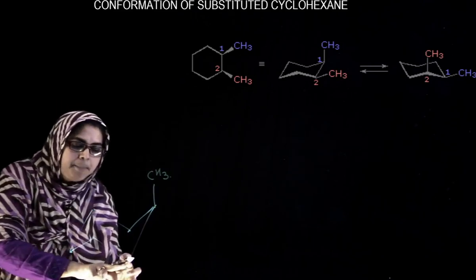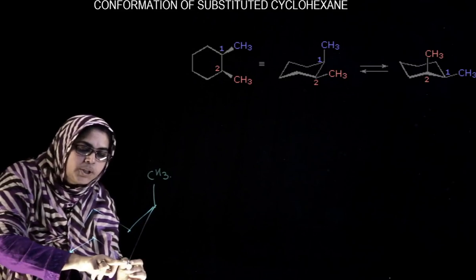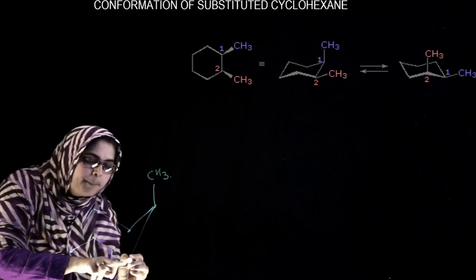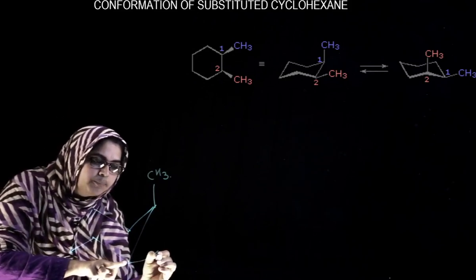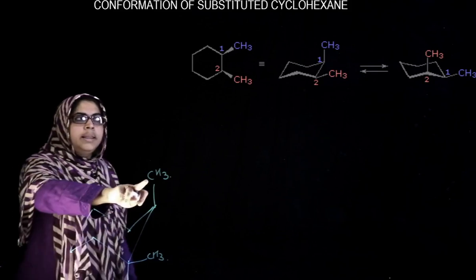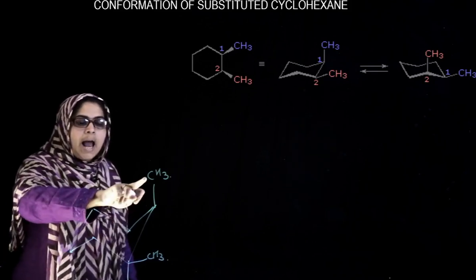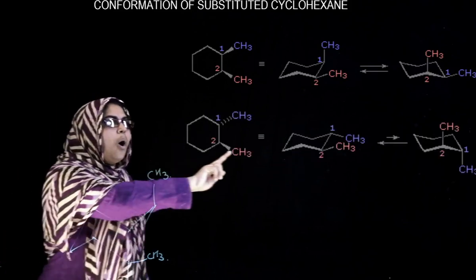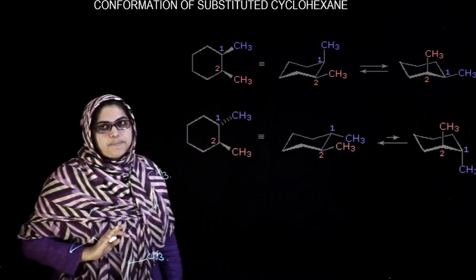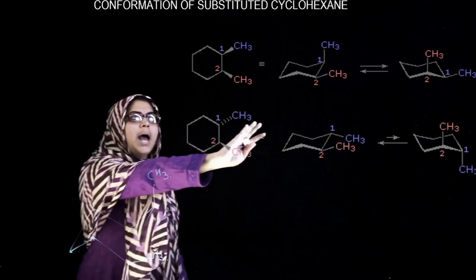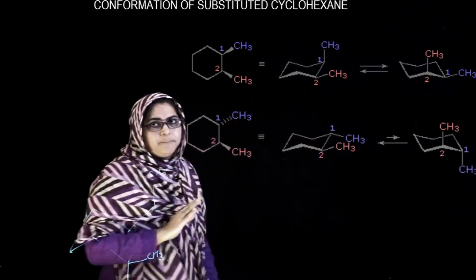In this second position, the down position is axial and the upper position is equatorial. So, in the case of the cis conformation, either axial-equatorial or equatorial-axial is possible, and these two have the same possibility.